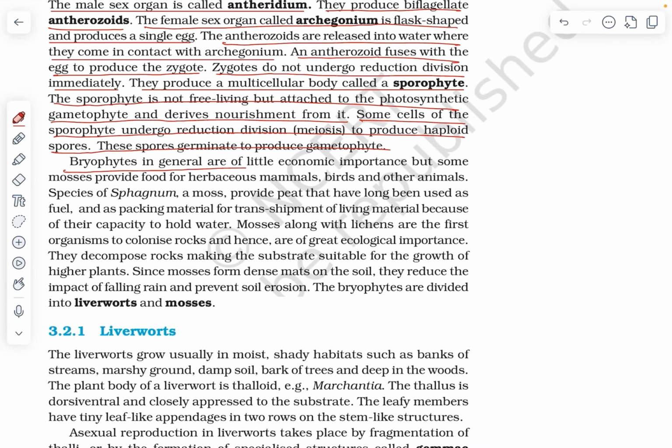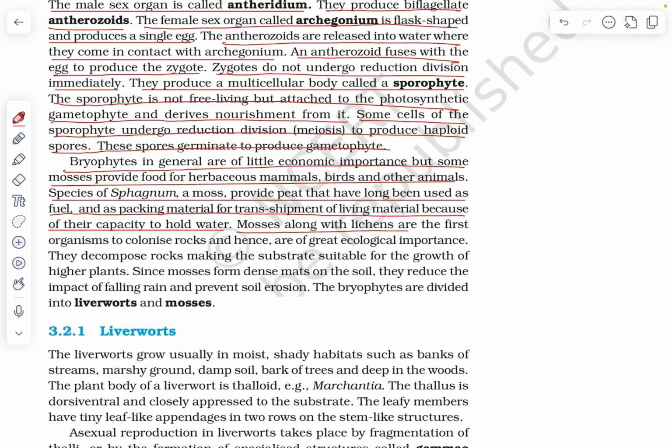Bryophytes in general are of little economic importance, but some mosses provide food for herbivorous mammals, birds and other animals. Species of Sphagnum, a moss, provide peat that has been long used as fuel and as a packing material for transshipment of living materials because of their capacity to hold water.